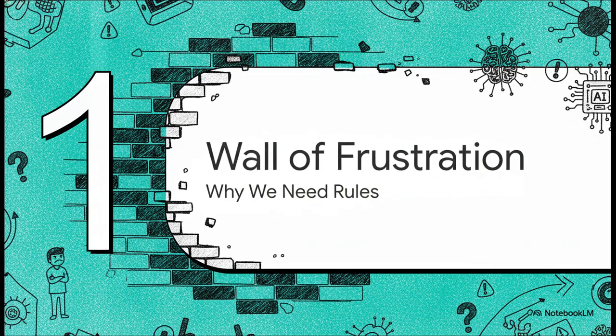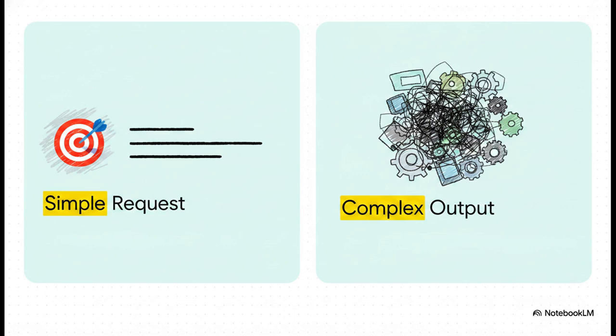Section 1, the wall of frustration. Why we actually need rules. To really understand why a simple text file is getting so much attention, we have to talk about the shared pain literally every developer faces. There's just this massive gap between what we intend and the AI's default behavior.